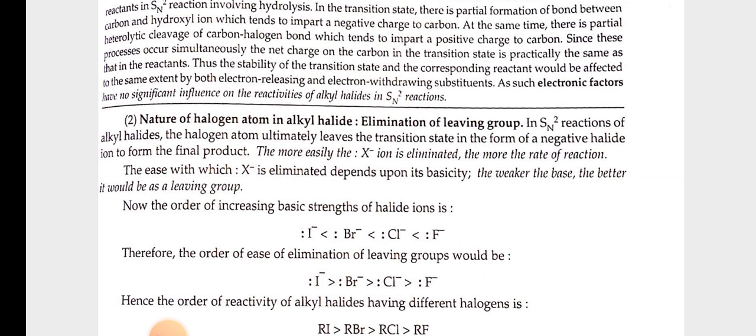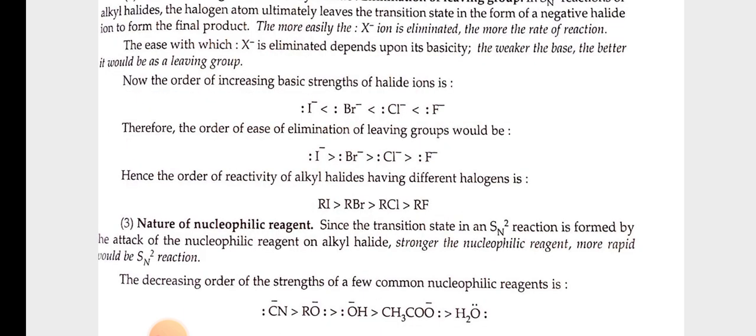Now, the order of increasing basic strength of halide ions is I negative, Br negative, Cl negative, F negative. Therefore, the order of ease of elimination of leaving groups would be I negative, Br negative, Cl negative, F negative. Hence, the order of reactivity of alkyl halides having different halogens is RI, RBr, RCl, RF.